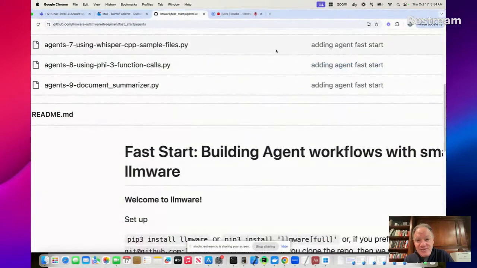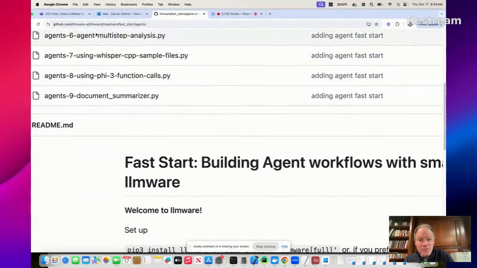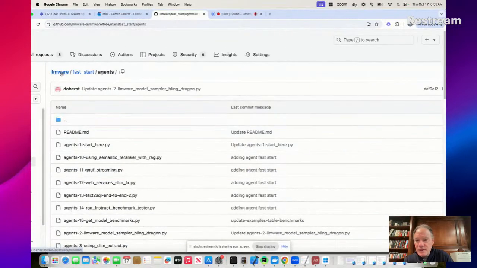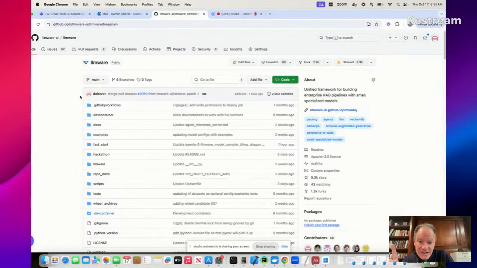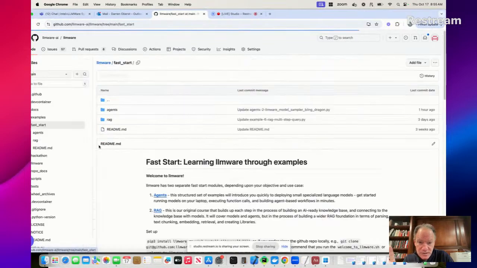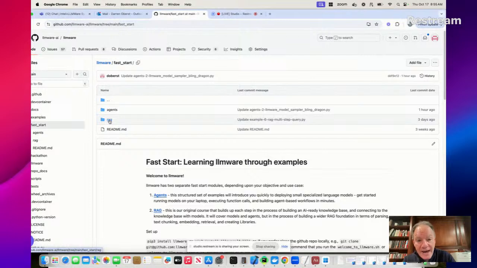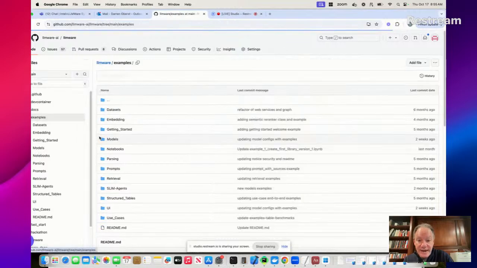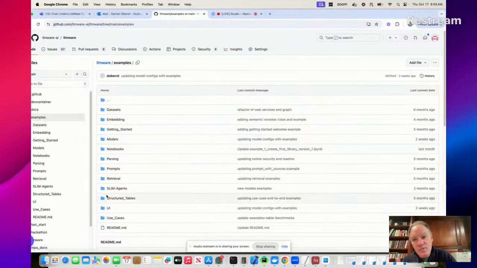And then once you're done with this, what we really encourage you to do, hopefully the screen's okay, that's just the Fast Start series for agents. We would encourage you to go back and look at the Fast Start course for RAG. And once you've gone through those, go to town on all the examples that we have in the LLMWare repository.